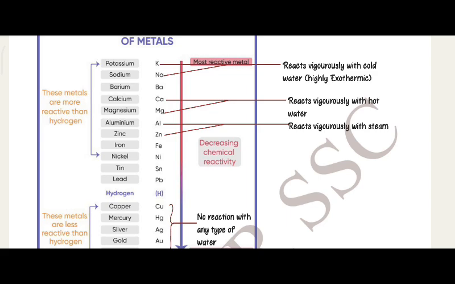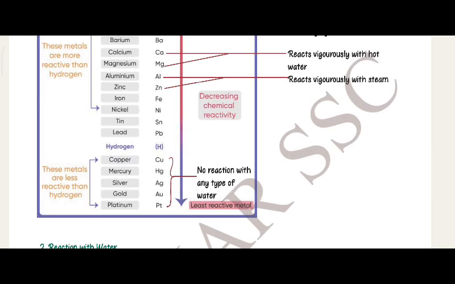Potassium and sodium react vigorously with cold water, highly exothermic. Barium, calcium, and magnesium react with hot water. Aluminum and zinc react with steam, with decreasing chemical reactivity. Then iron, nickel, antimony, lead, hydrogen, copper, mercury, silver, gold, platinum show no reaction with any type of water. These are the least reactive metals.